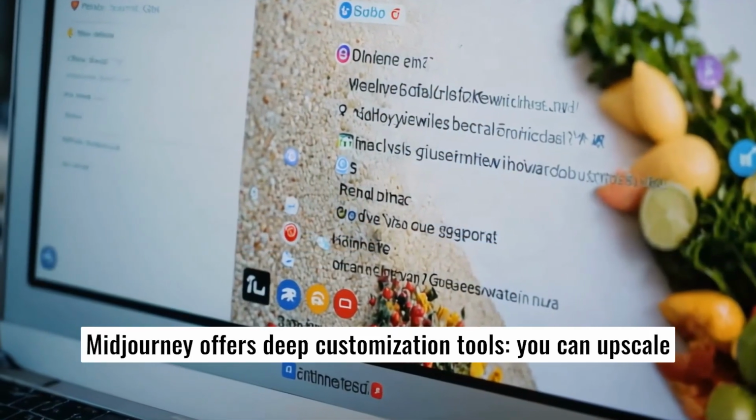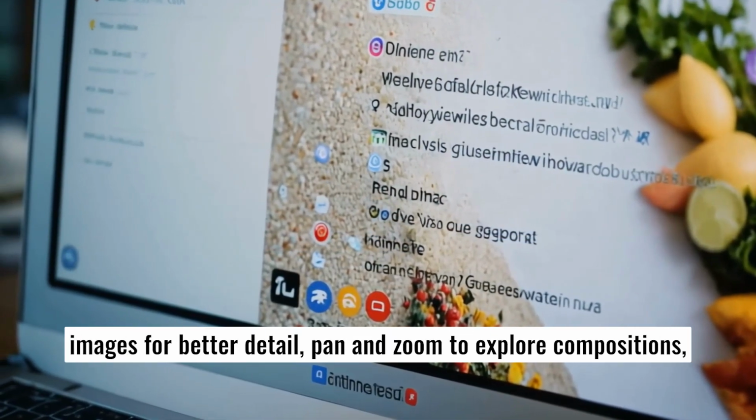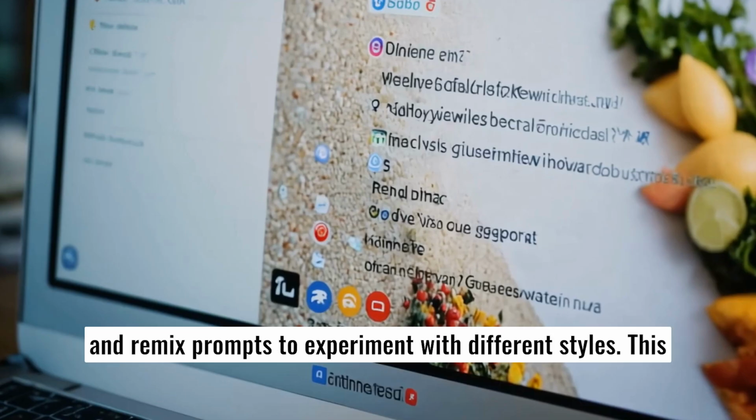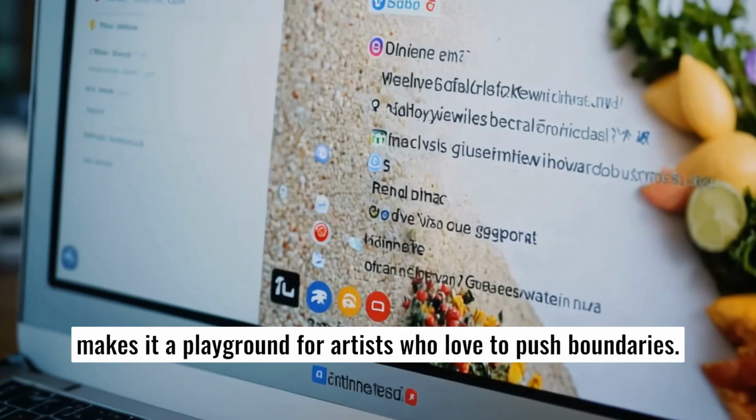Midjourney offers deep customization tools. You can upscale images for better detail, pan and zoom to explore compositions, and remix prompts to experiment with different styles. This makes it a playground for artists who love to push boundaries.